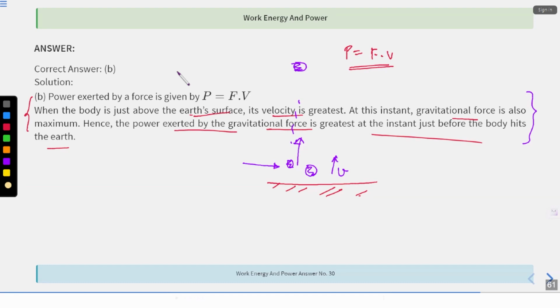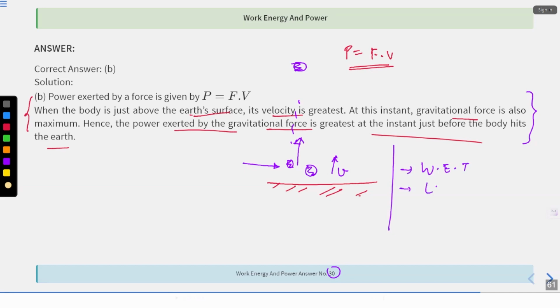So I hope this is clear until here, right? So we have just completed 30 questions, right? Moving further, we still have many questions and we will be doing them in the next class. Until here, I just want you all to revise a few concepts, okay? Like first is work energy theorem, WET.